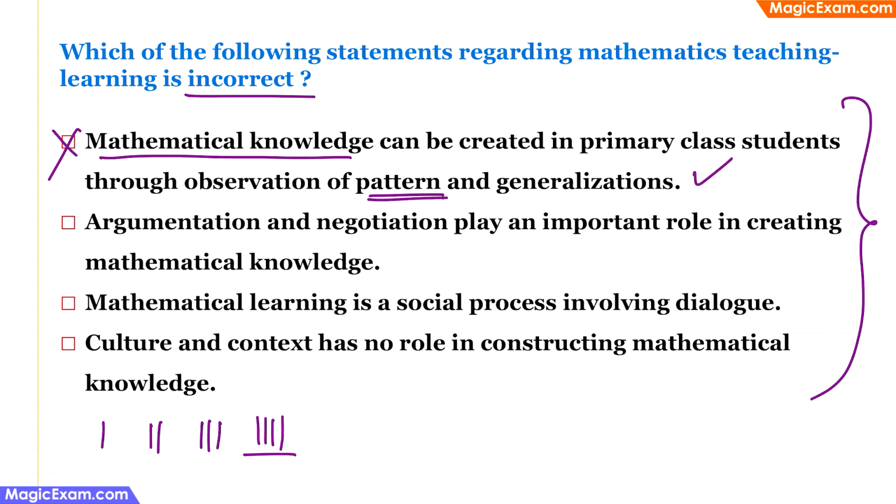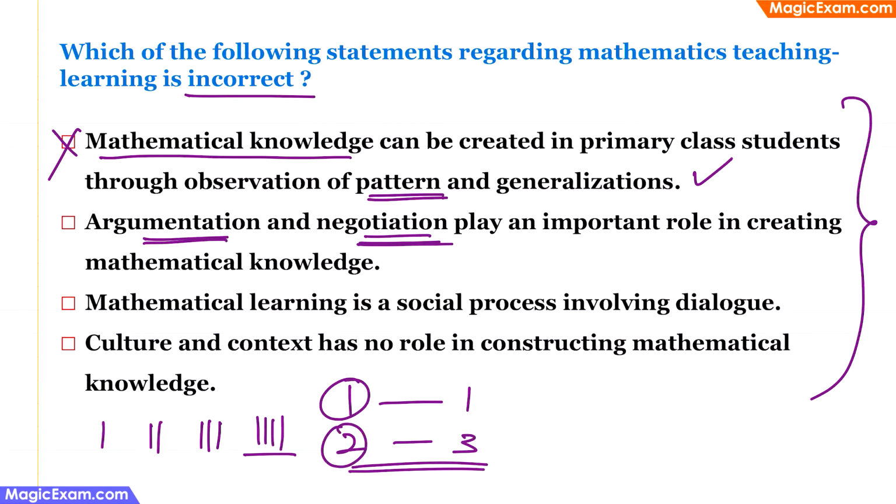The next one is argumentation and negotiation play an important role in creating mathematical knowledge. This is also a correct statement, because if you look at how children play, they involve a lot of argumentation and negotiation. For example, a child might say, if you give me 1 pencil, I will give you 1 chocolate. But if you give me 2 pencils, I will give you 3 chocolates. So there is some argumentation and negotiation that is going on, and that helps the children in understanding what is the value of this product in comparison with the other products. What is the value of a pencil in comparison with the value of a chocolate? Therefore, argumentation and negotiation play an important role. So this cannot be the answer choice here.